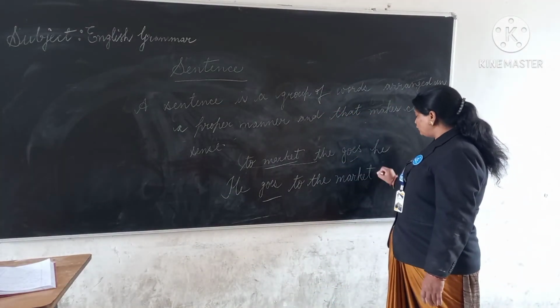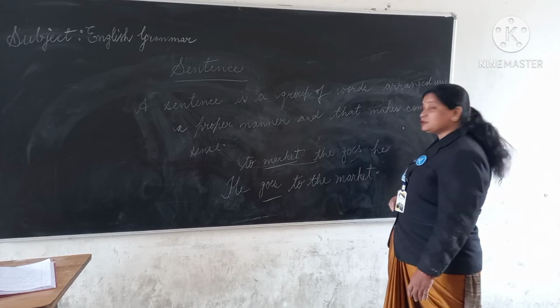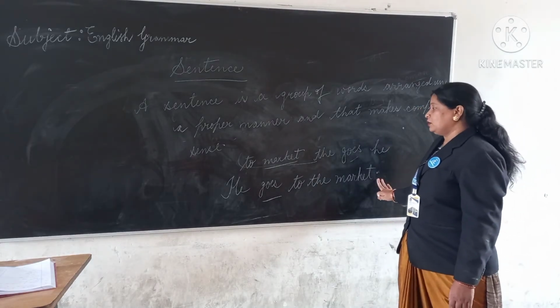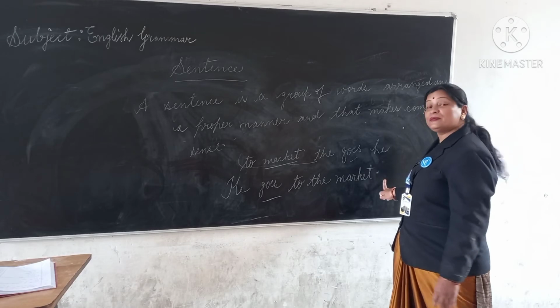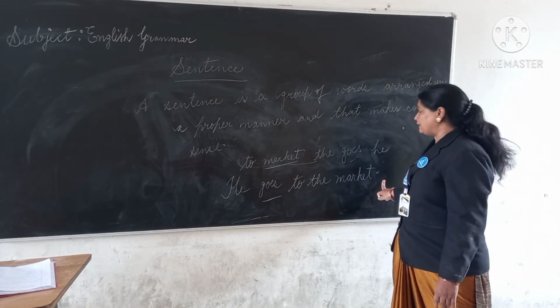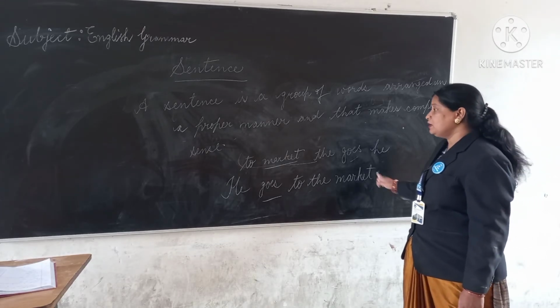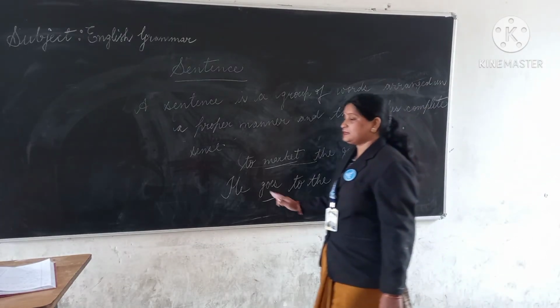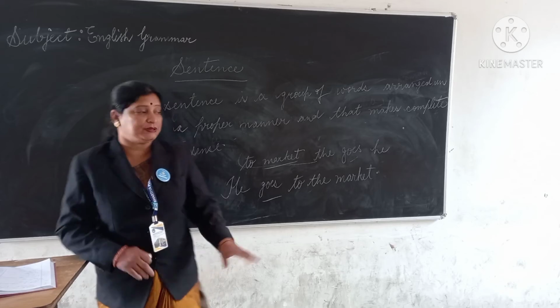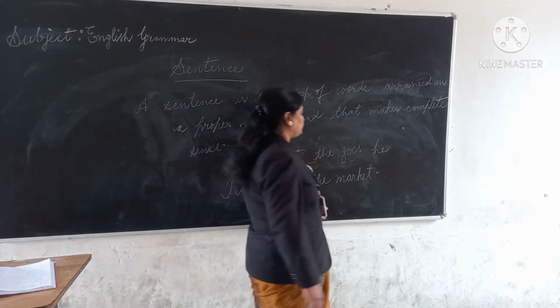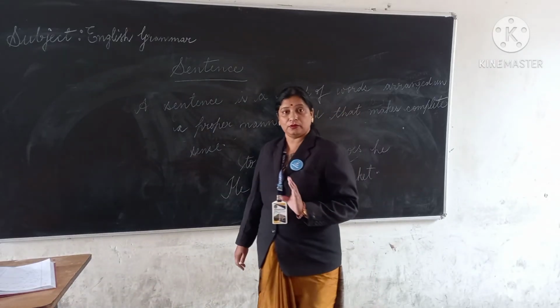This is called full stop. Okay? So a sentence ends with a full stop. And different punctuation marks are also there. Afterwards we will do this later on. First you remember that a sentence always begins with a capital letter and it ends with a full stop.